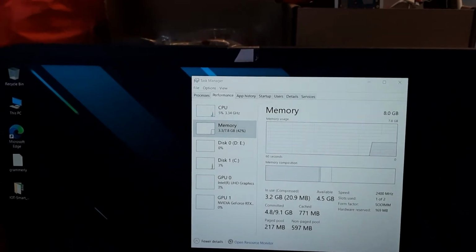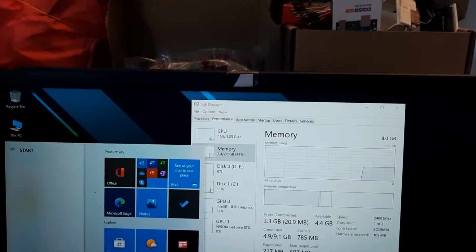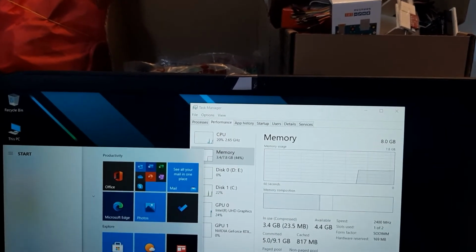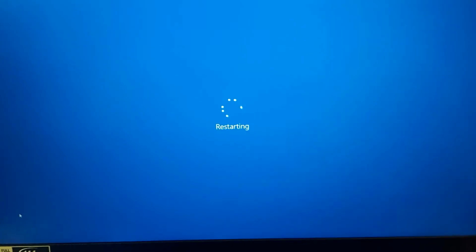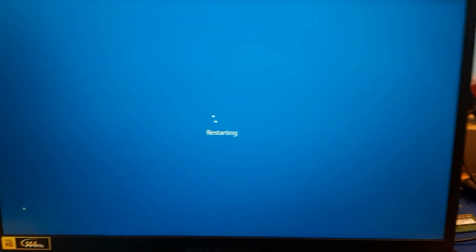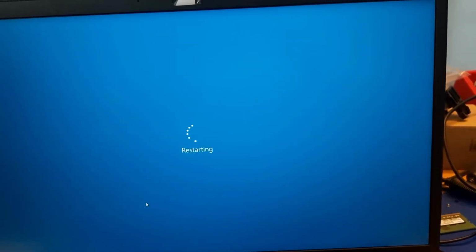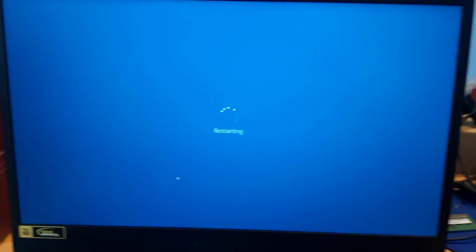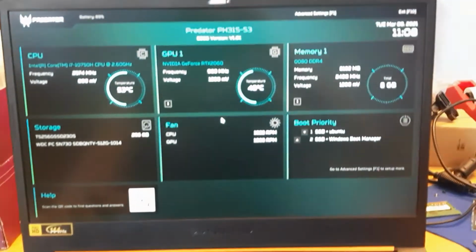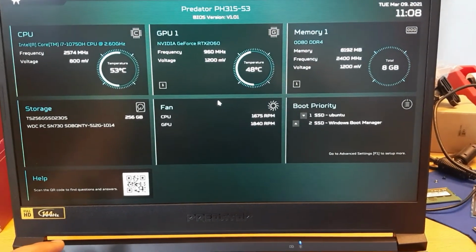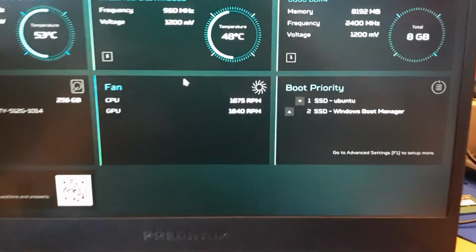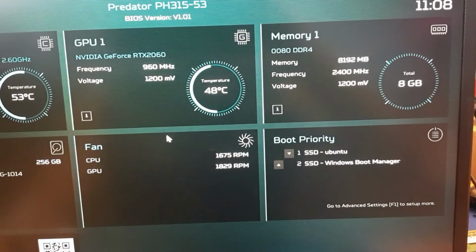Okay, let's check in BIOS whether it shows the bus speed 2400 or not. Restart and press the F button to get into the BIOS. Inside BIOS we can see that the installed memory is 8 GB and the frequency is 2400